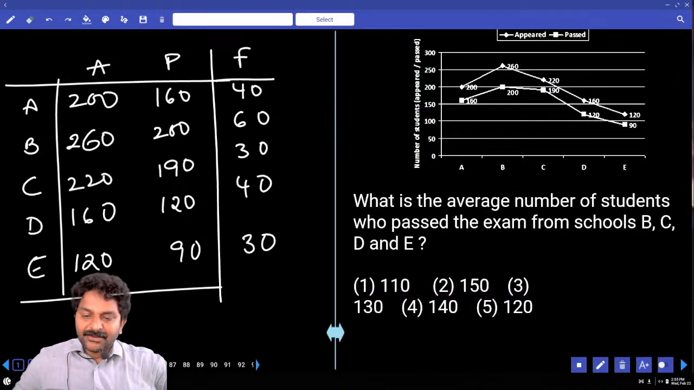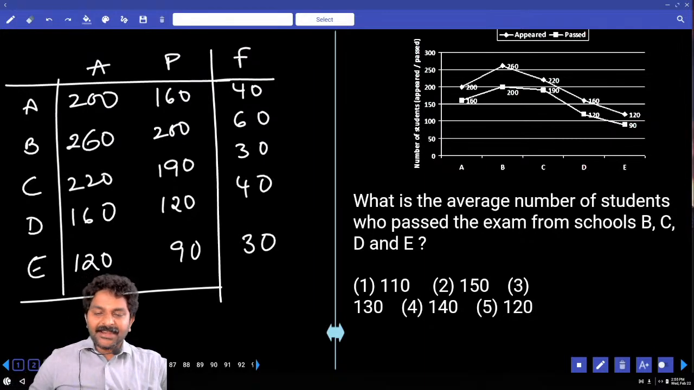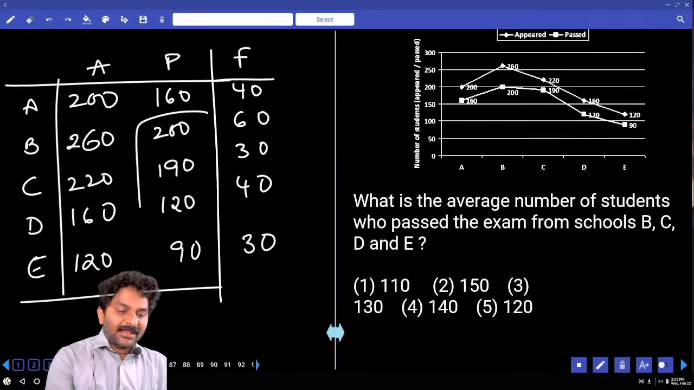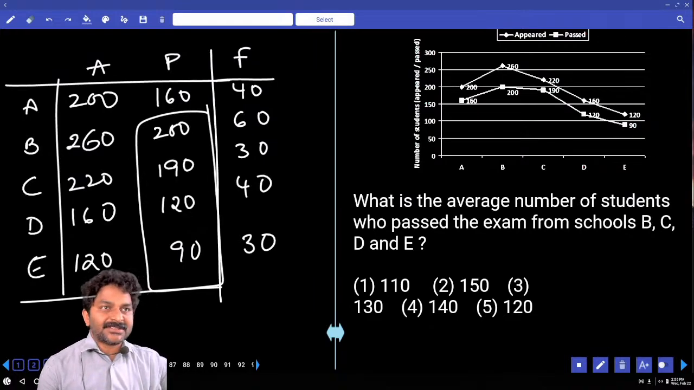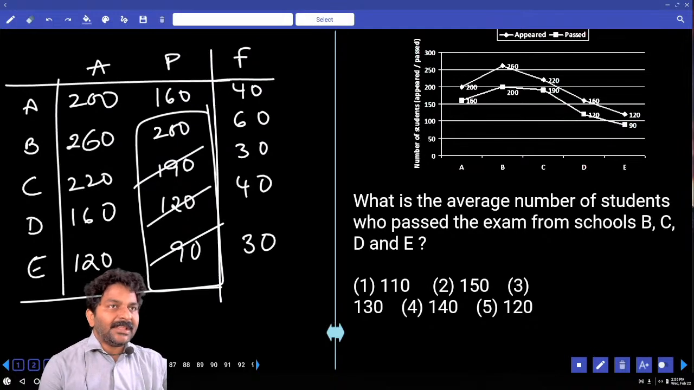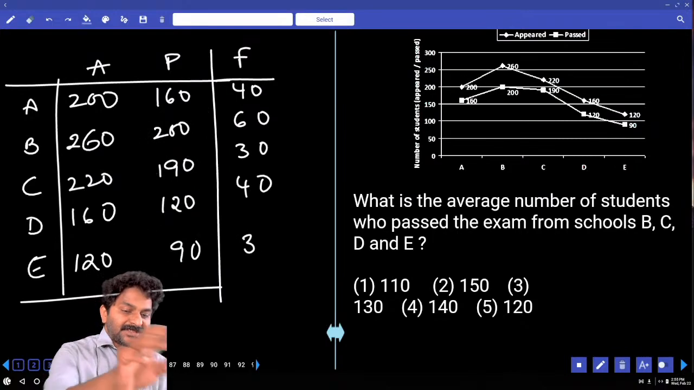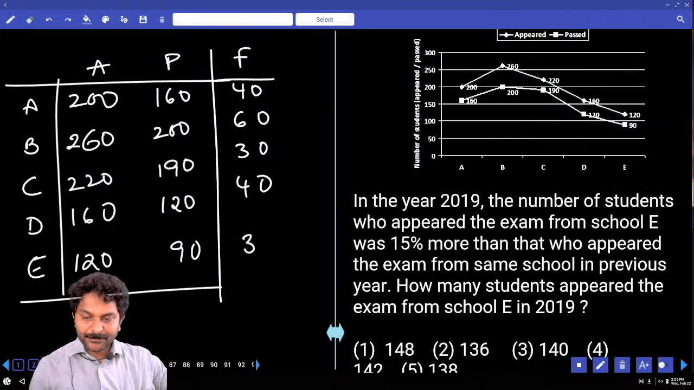What is the average number of students who passed the exam from B, C, D, E? Passed candidates from B, C, D, E. For these numbers, we need to calculate the average. 190, 90, 280, plus 120, 400, plus 200, by 4. How much is the answer? 150.